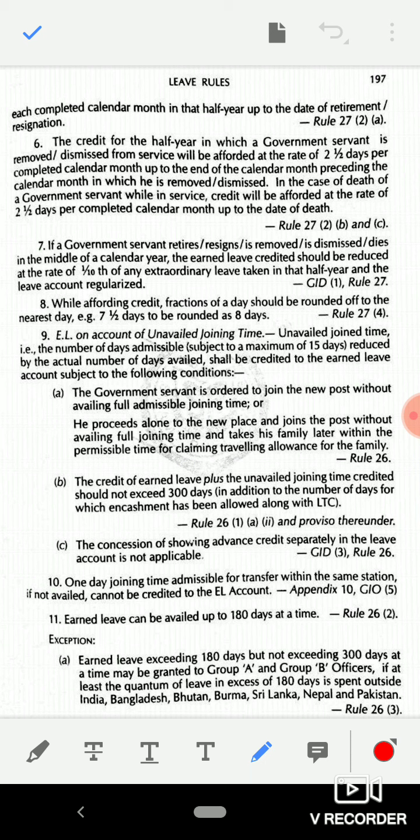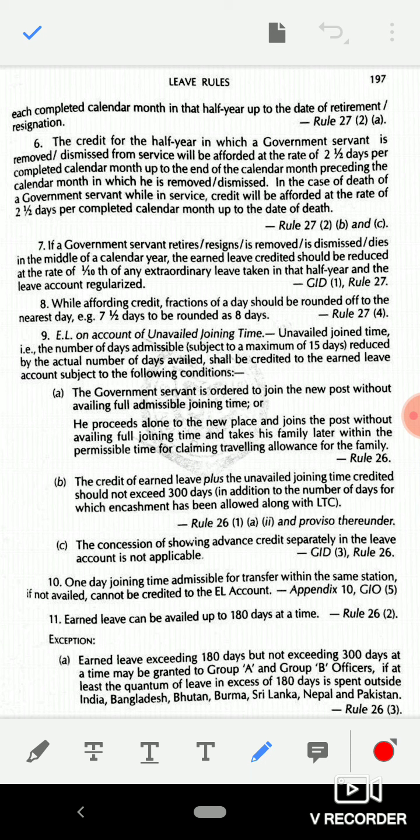This is according to Rule 27 2B and C. Seventh point, if a government servant retires, resigns, is removed, is dismissed or dies in the middle of the calendar year, the earned leave credited should be reduced at the rate of 1/10 of the extraordinary leave taken in that half year and the leave account regularized. This is according to GID Rule 1, Rule 27.